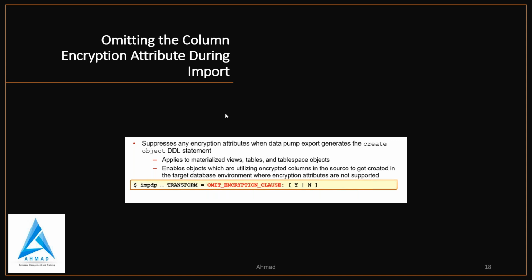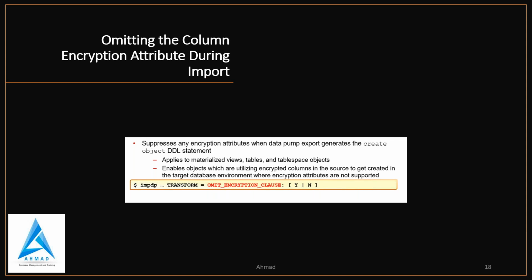Consequently, these objects may fail to get created in the target database due to an invalid or unsupported encryption system. So if the target database uses transparent data encryption at the tablespace level, this allows users to suppress encryption-related syntax during import. That's why they have TRANSFORM=OMIT_ENCRYPTION_CLAUSE:Y or N.